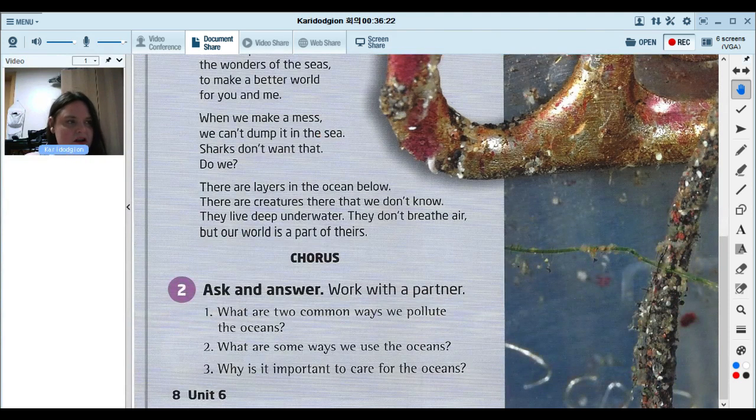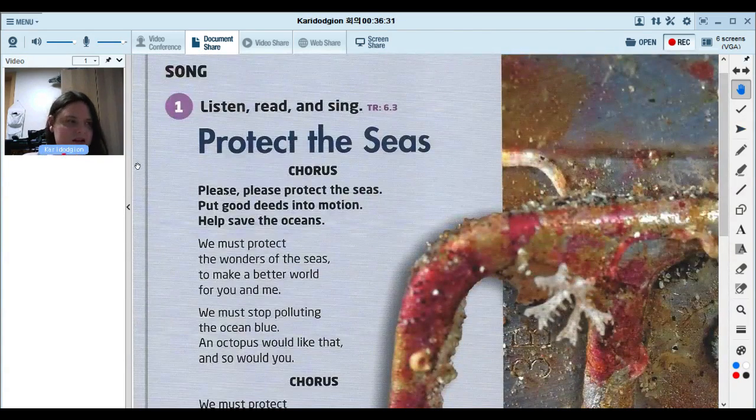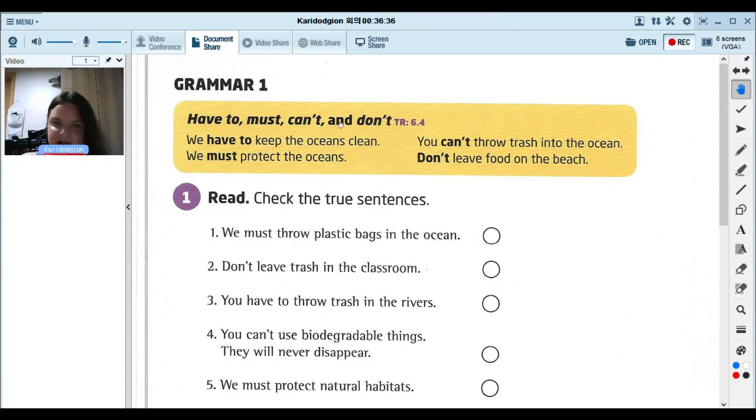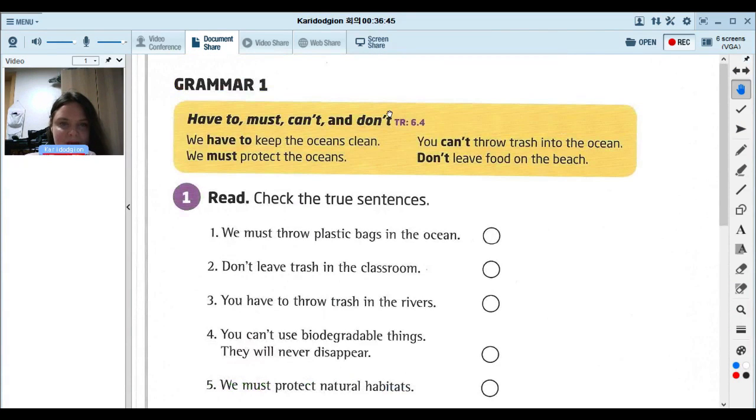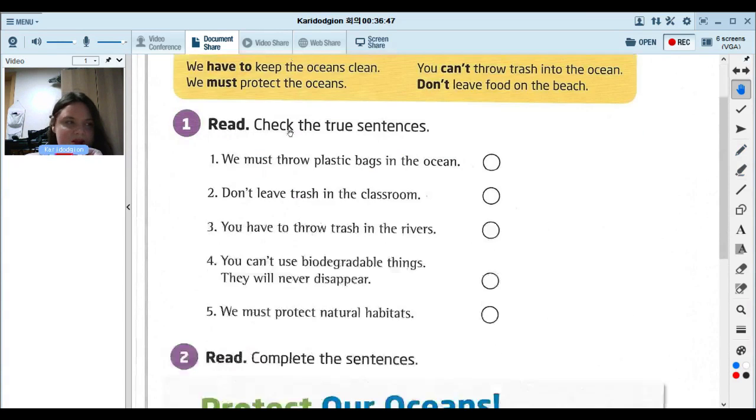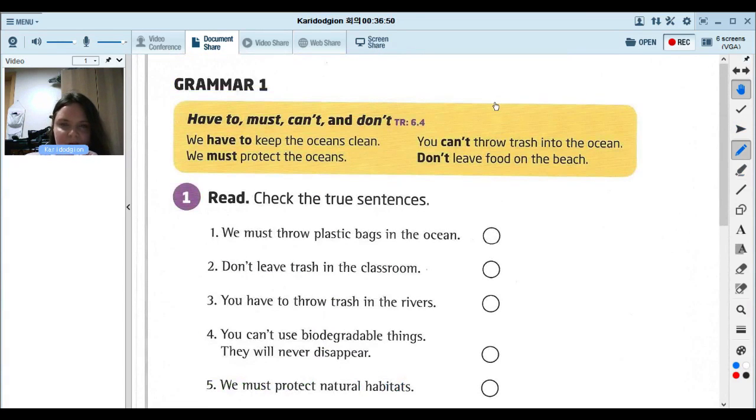Why should we protect the ocean and seas? I want you to think about that. Why should we protect our seas and oceans? So let's think about that, and let's go to page number 10. We're going to go over some grammar. Page number 10. We're going to talk about things we have to, must, can't, or don't do. So we're going to learn this grammar today.